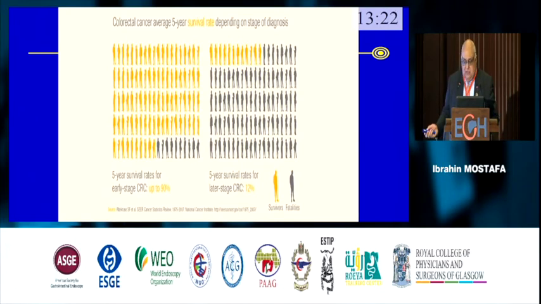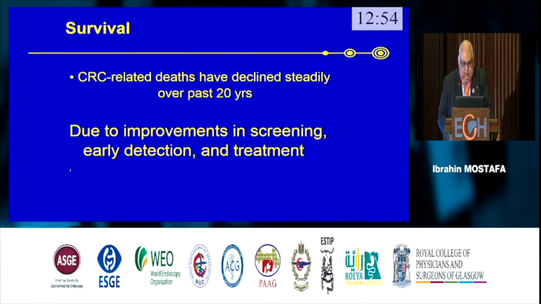And if you look at this simple slide, the survival for early colorectal cancers is very high. These are the people who survive, and these are the people who died, the fatality of colorectal cancer. So if the stage is very high, you get a high mortality. So we should be in this area in our region in Africa. We should introduce screening colonoscopy. And colorectal cancer has declined highly over the past 20 years due to improvement in screening. This is from outside, not from our country, not from an African country.